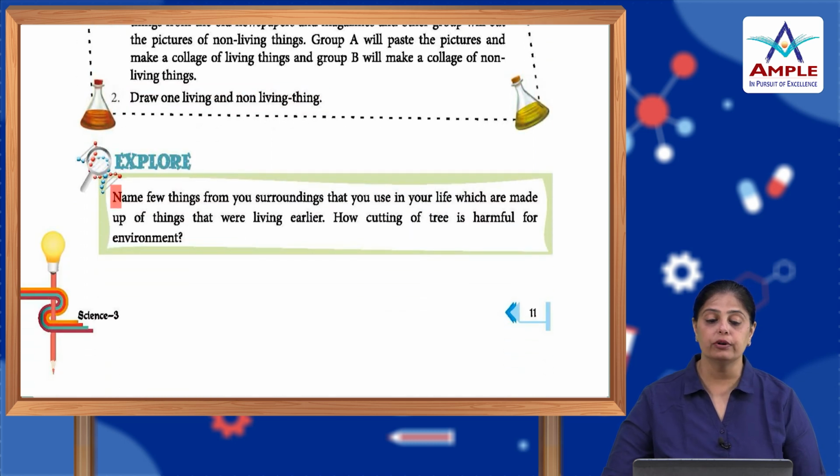Now, explore. Name a few things from your surroundings that you use in your life which are made up of things that were living earlier. How is cutting of trees harmful for the environment? So, children, as we all know, we are all interdependent, that means we are dependent on each other. Human beings, animals and plants, we are all interdependent. So, if there are no plants, no trees, what food will animals and humans get? Think about it and talk about why cutting of trees is harmful. You can write a passage on that.